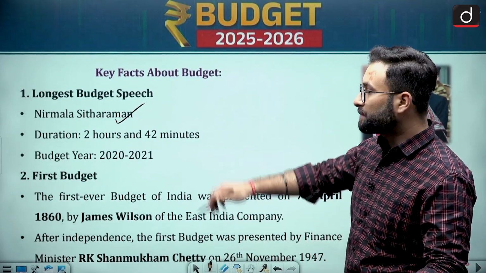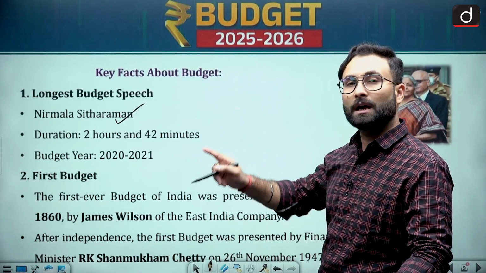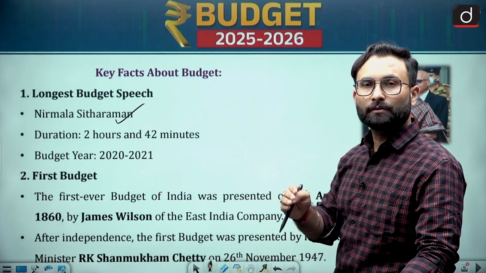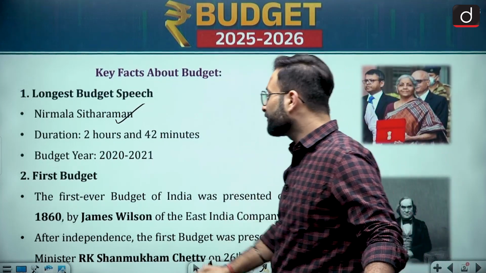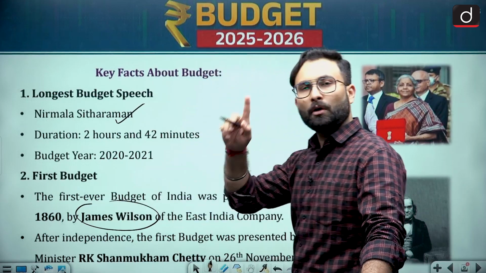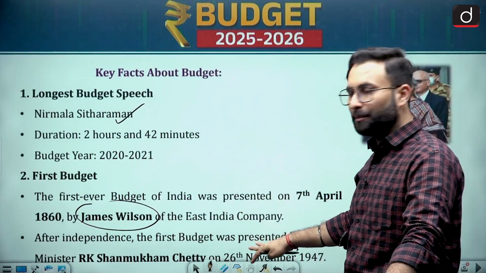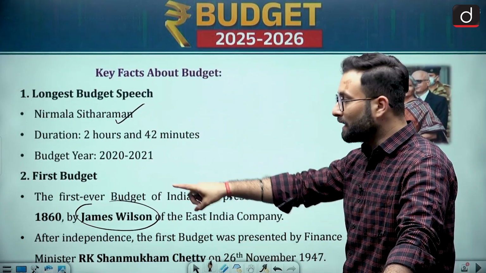Coming to the first budget, it was placed in front of the parliament in 1860 by James Wilson, during the time of the British era, or you can say by the East India Company. So that was James Wilson in 1860.